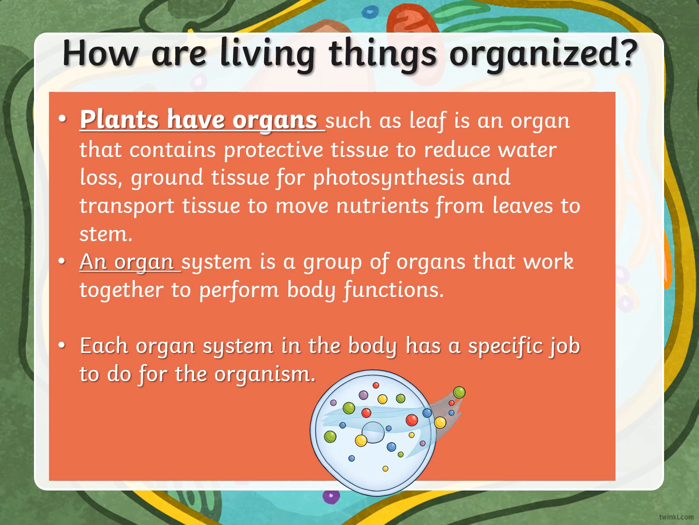Now we will talk about plants that have an organ, such as the leaf. The leaf of the plant is an organ that contains protective tissue to reduce water loss, ground tissue for photosynthesis, and transport tissue to move water. So an organ like the leaf consists of different types of tissue. As we said, an organ is a group of tissues, that work together to perform a body function. Each organ in the body has a specific job to do for the organism.